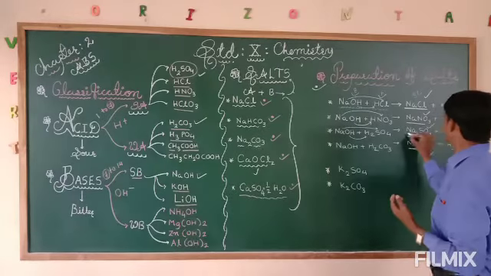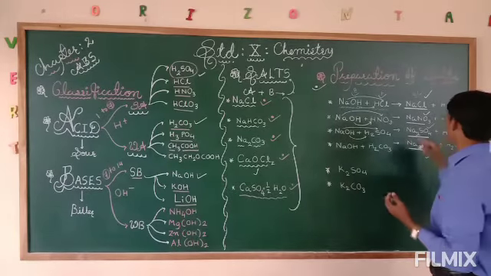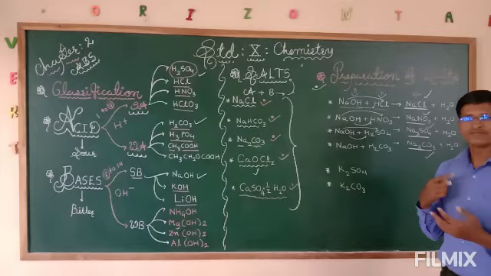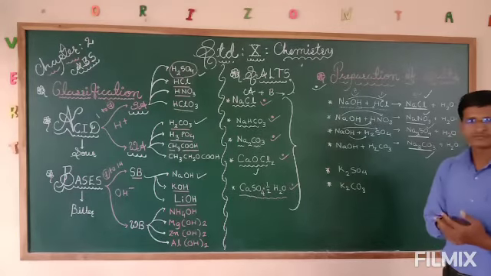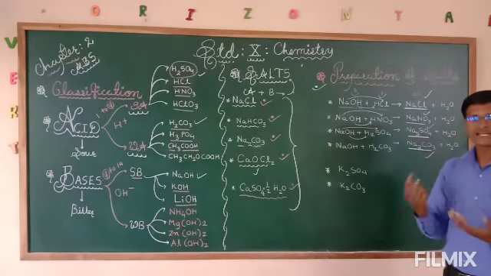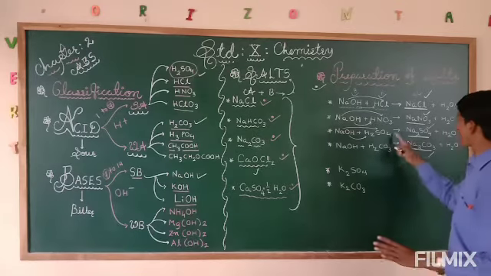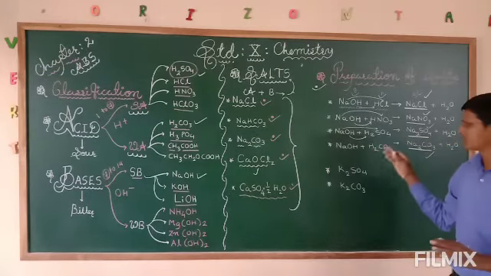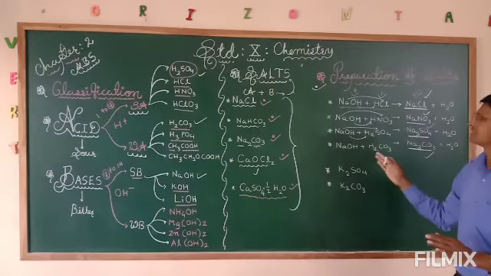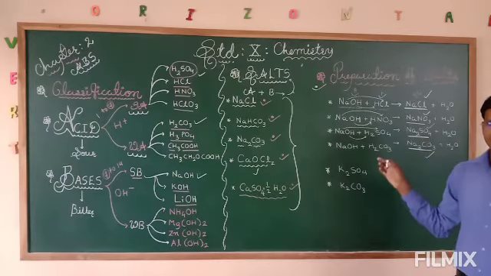Okay. Then next Na2CO3, Na2SO4, that is sulfate formation there. Then CaSO4, MgSO4, ZnSO4. So many are there. So like that we can easily make this. So it is always crucial to understand the families of salts.